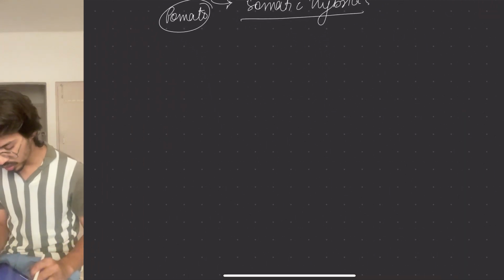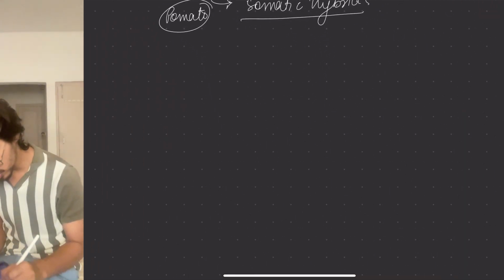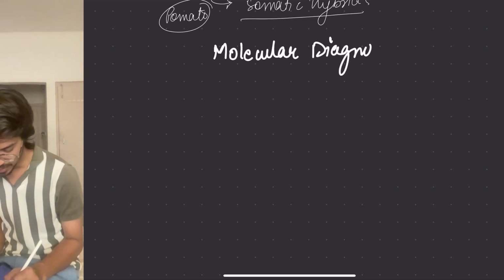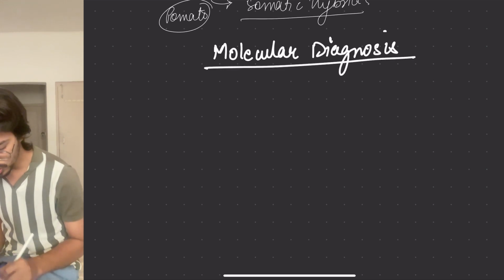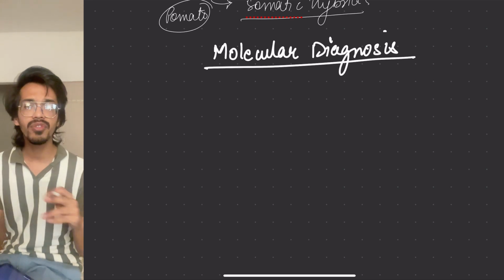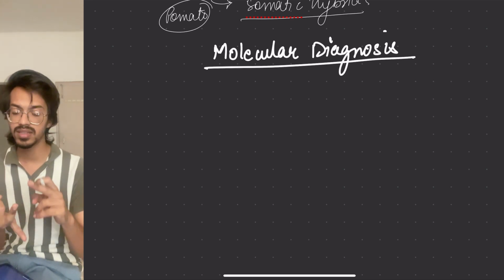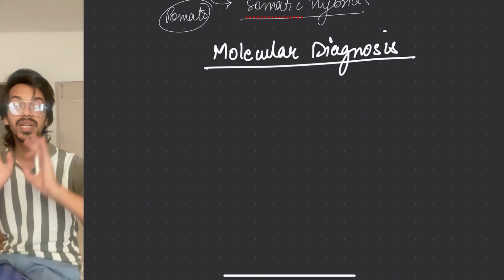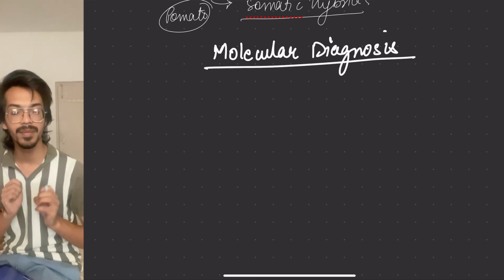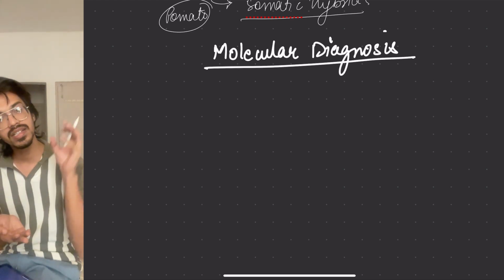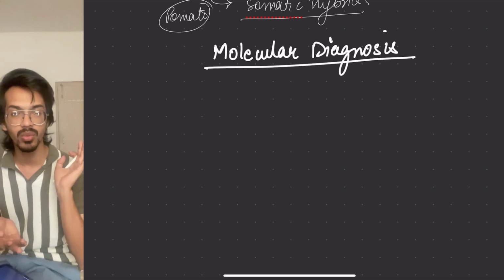Next is molecular diagnosis, which is also one of the important topics. In molecular diagnosis, what happens? Since the conventional way of urine analysis, blood analysis will take a lot of time, we don't have that much time, or it will be done only when the disease has fully grown. So instead of that, what we do is, when any disease is there and it has just been taken into account, then we will do it.